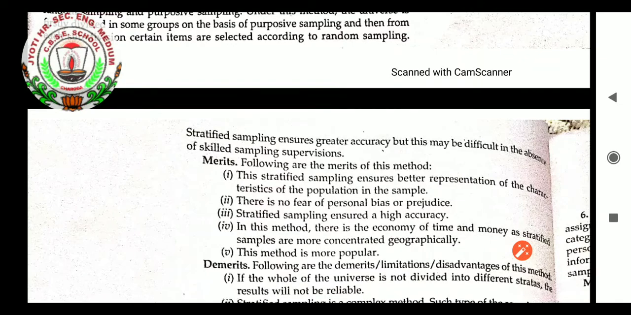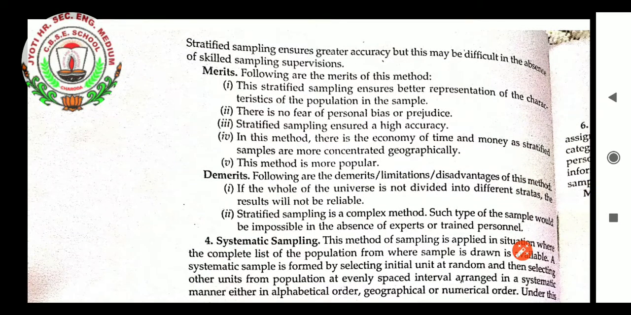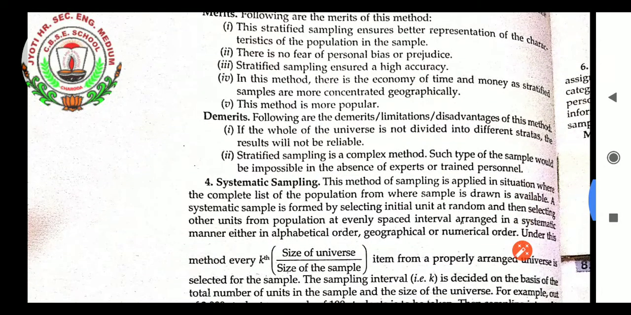Merits. Stratified sampling ensures better representation of the characteristics of the population in the sample. There is no fear of personal bias or prejudice. Stratified sampling ensures high accuracy. In this method, there is economy of time and money, as stratified samples are more concentrated geographically. This method is more popular.